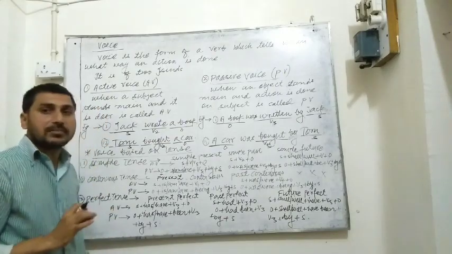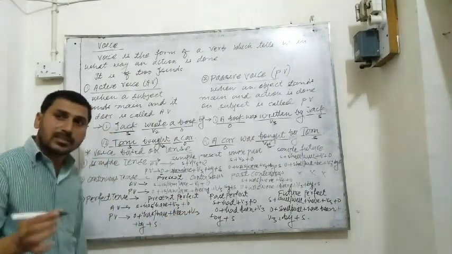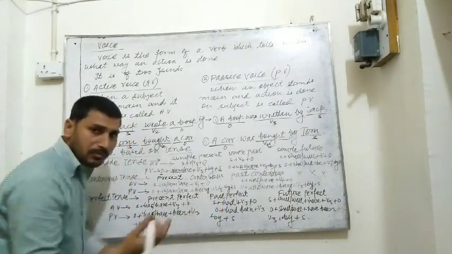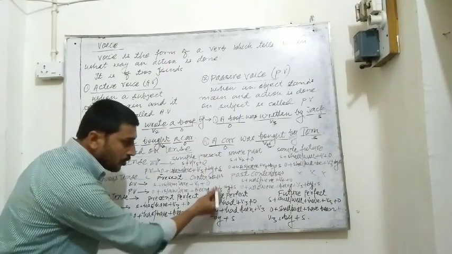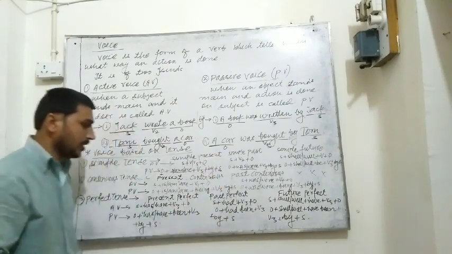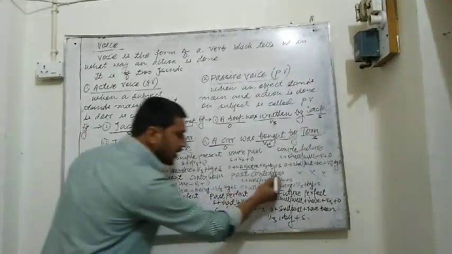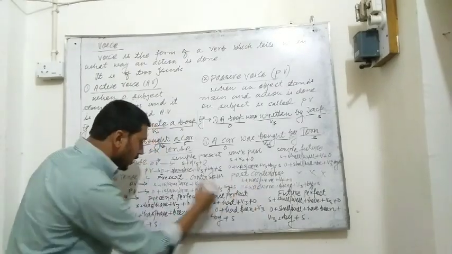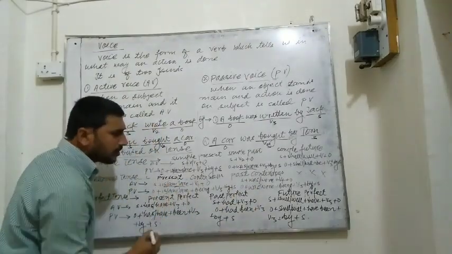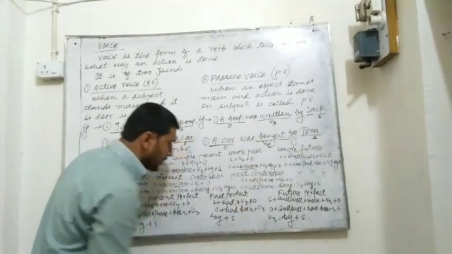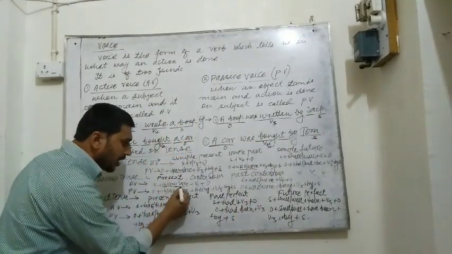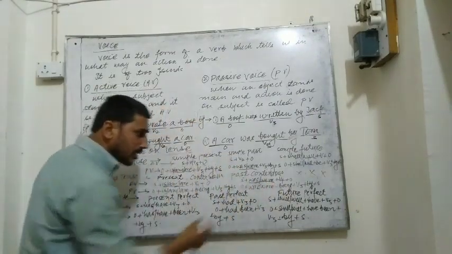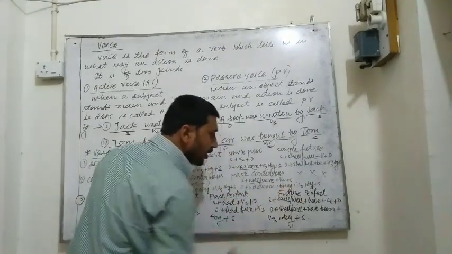In every continuous tense, being is used in the structure of passive voice. So being comes here. After that V3. As usual, V3 comes in every passive voice. After that by plus subject. Next, past continuous. Very simple. Active voice structure: in present we have seen is, am, are, and this is past continuous. So similarly, the past form of is, am, are is was, were. So was, were is used here. Subject plus was, were plus V4 plus object.